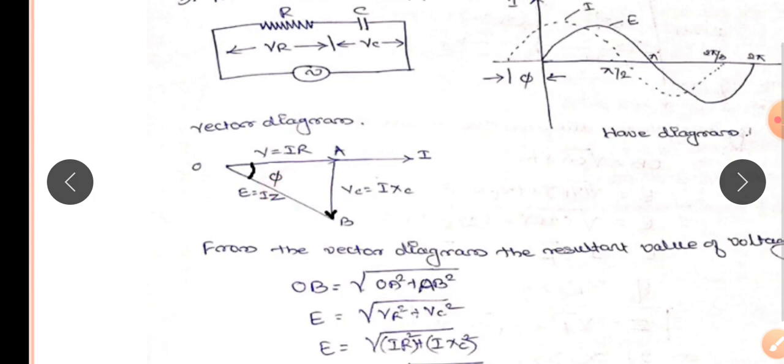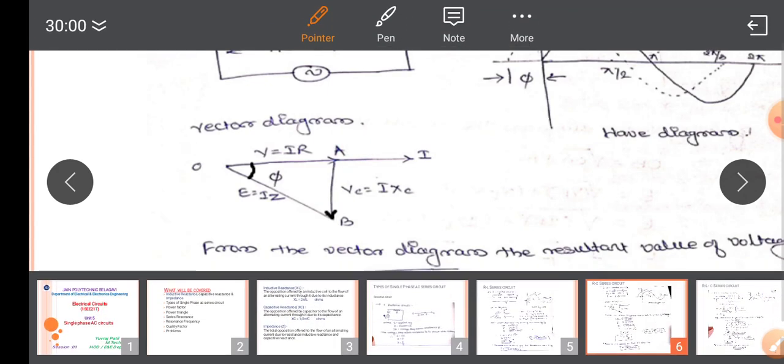Now, how to draw the vector diagram? This vector diagram is also called a phasor diagram. We take the current as the reference, because in a series circuit the current remains constant. The voltage VR is in phase with the current, and it is represented by the vector OA.